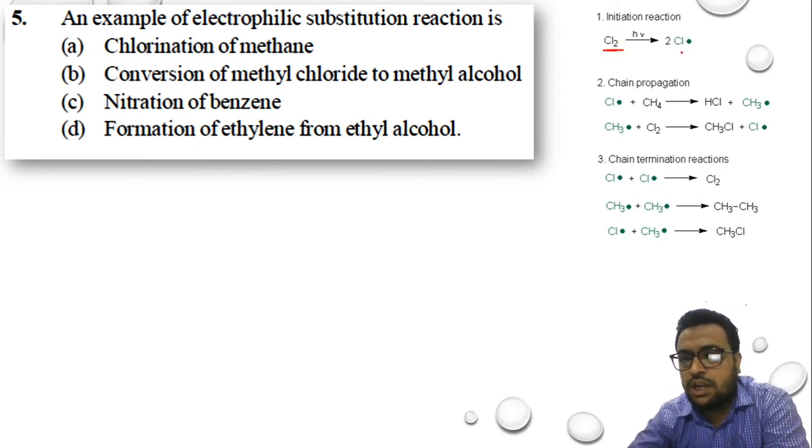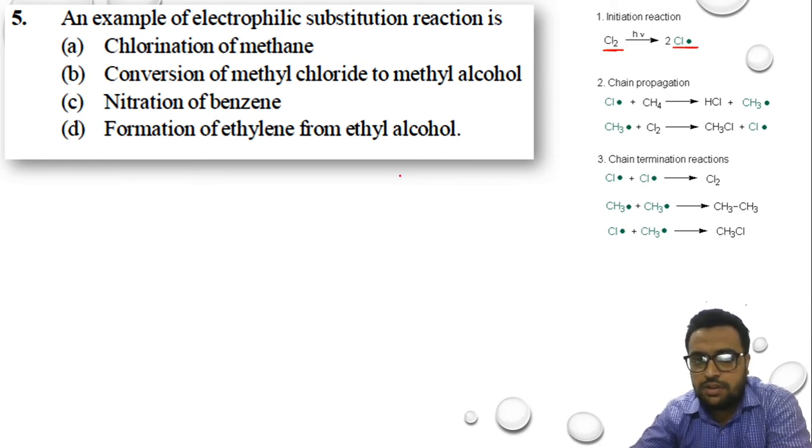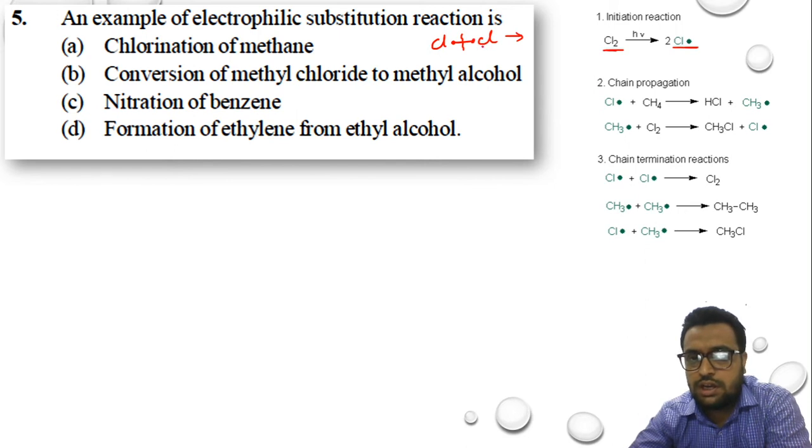If you see, the diatomic chlorine is converted into free radicals. Suppose I have chlorine and chlorine. When I break this bond exactly from the center, it will give me chlorine with 2 electrons. This diatomic chlorine is formed by sharing of 2 electrons by means of a covalent bond.